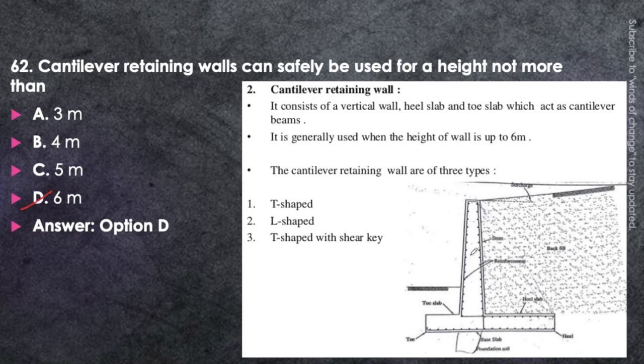Cantilever retaining wall will not be having any support at the top or anywhere else. The load will be from the earth side, and there is a limitation on the height of the stem that it has to be less than 6 meter. If we are providing more than 6 meter, then we will need support. There can be a counterfort that has to be provided.